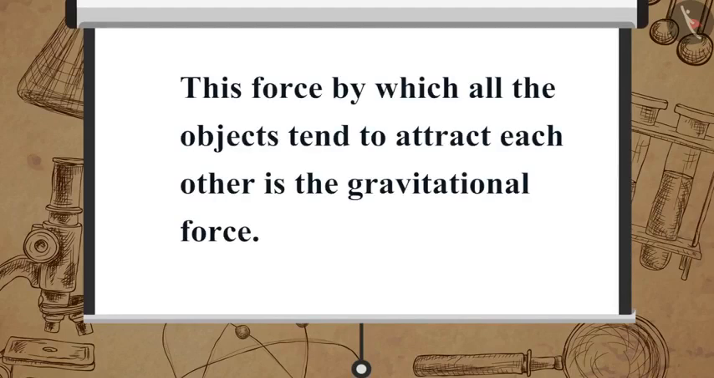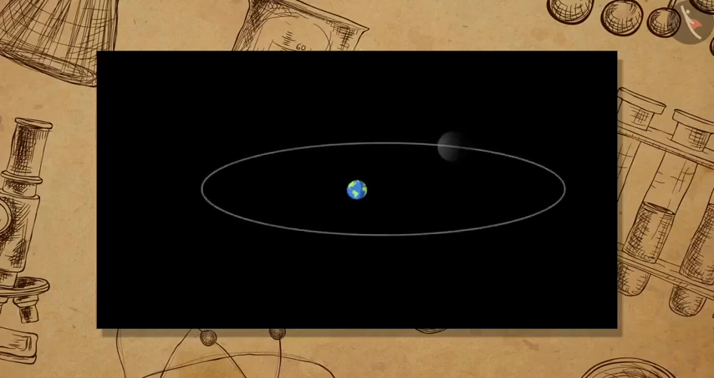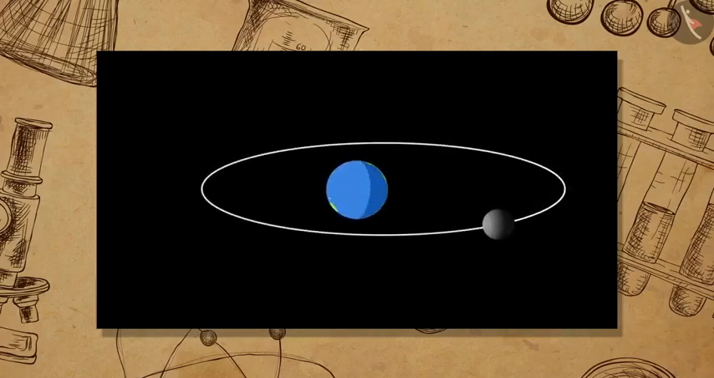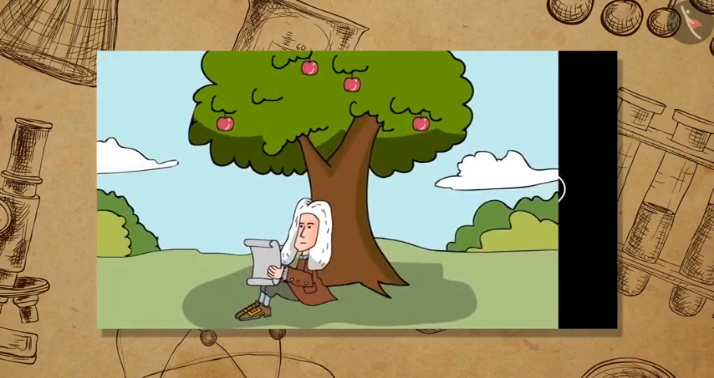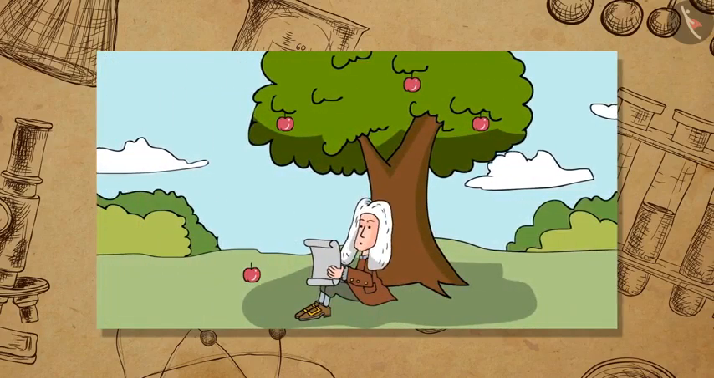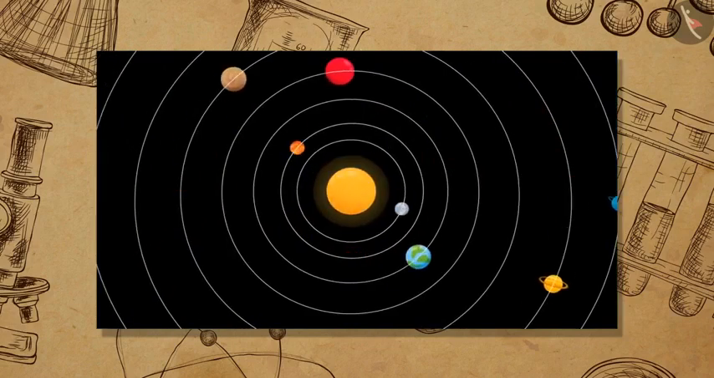This force by which all the objects tend to attract each other is the gravitational force. Gravitational force is responsible for the motion of the moon around the earth, falling of objects on the surface of the earth, and for motions of the planets around the sun.